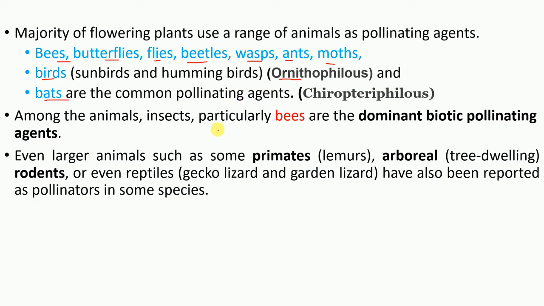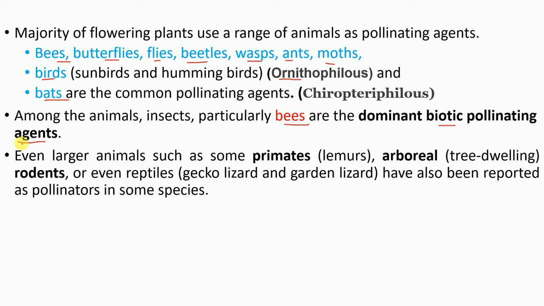Now among the animals, insects, particularly bees, are the dominant biotic pollinating agent. You need to remember this. You can also recall the dialogue from the movie My Name is Khan, where Shah Rukh Khan tells Farah Khan that once all honeybees have died, this world is going to die in a few decades.